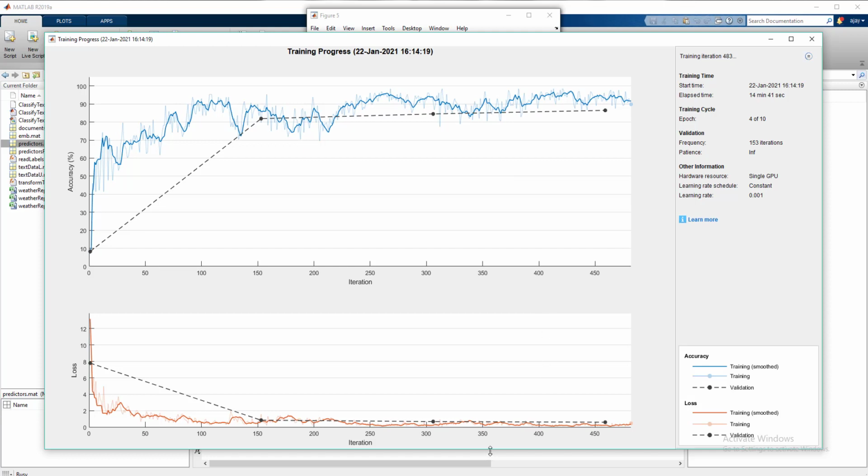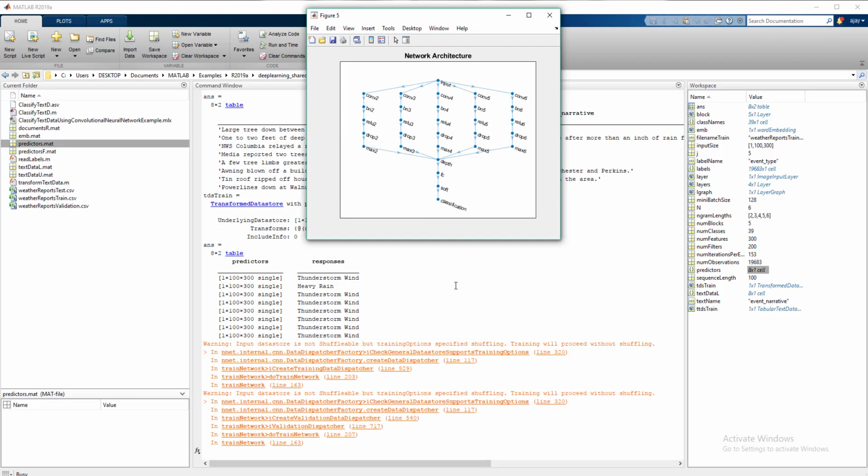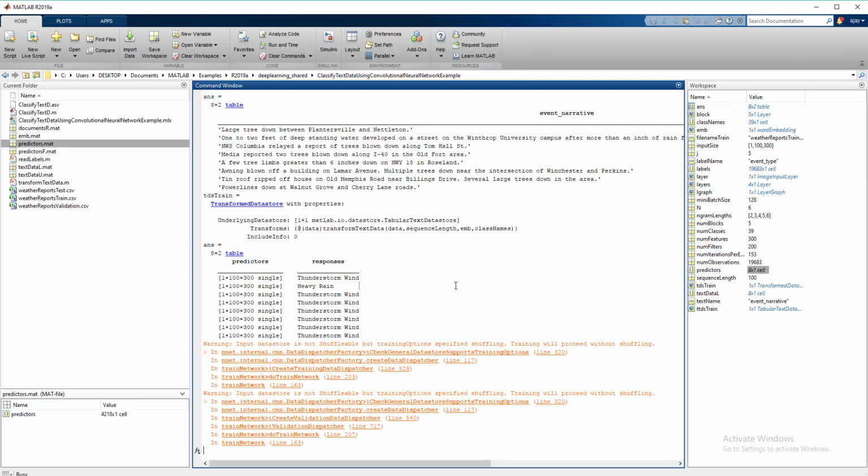I have used a single GPU here, and if you don't have a GPU, you can use a MATLAB server. They provide a GPU-enabled server, and you can train your model directly over there.